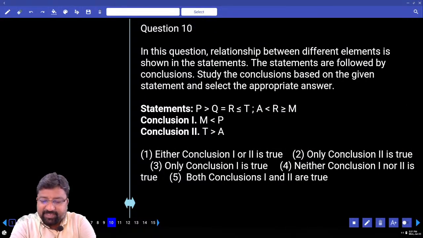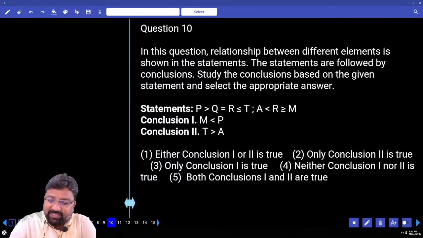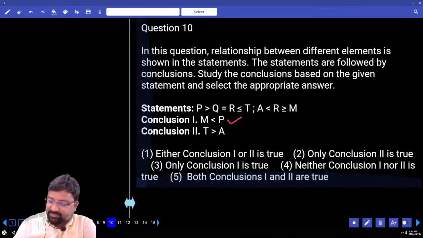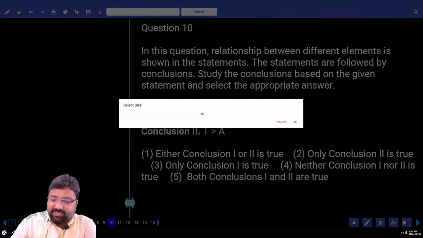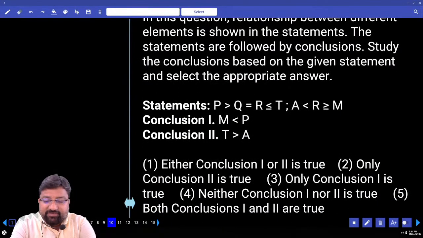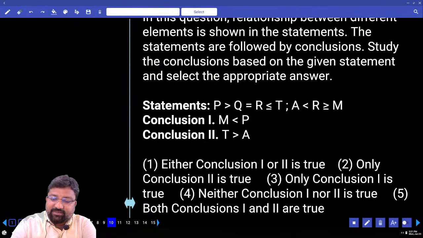M less than P, and I'm supposed to go from M to R, R to P. Direct. M less than or equals to R, R less than P. Sure, right or wrong? Right. Second one, T greater than A. Where am I supposed to go from? T to R. Come on, reverse.